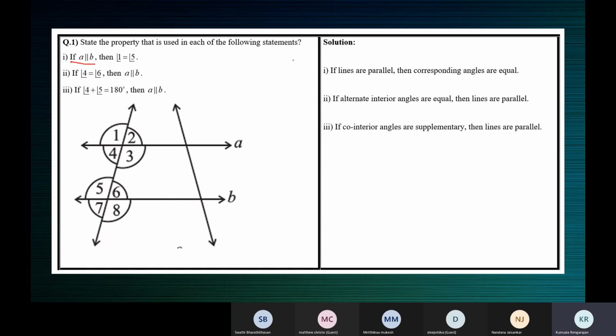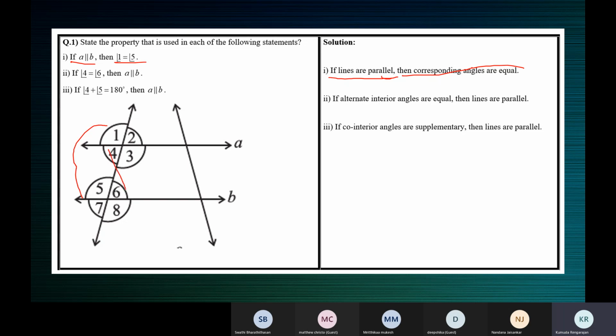If A is parallel to B, or if lines are parallel, then angle 1 is equal to angle 5. What kind of angles are they? Corresponding angles. Then corresponding angles are equal. Next one, if 4 is equal to 6, what kind of angles are 4 and 6?